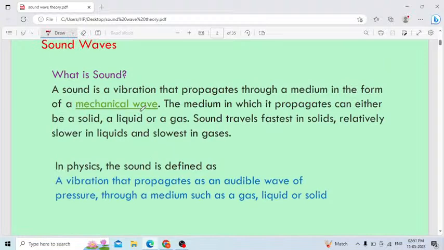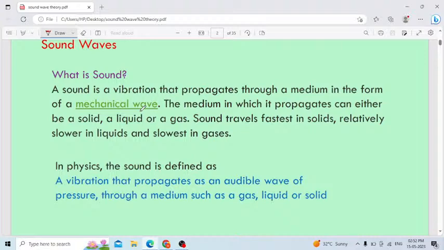Sound wave is nothing but a vibration. Now I am talking, it is producing sound waves. You can see the vibration. If you touch your neck when you are talking, you can feel the vibration. Even your voice will start vibrating. A sound is a vibration that propagates through a medium in the form of mechanical waves.